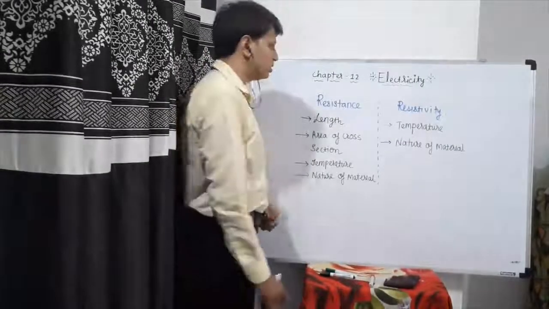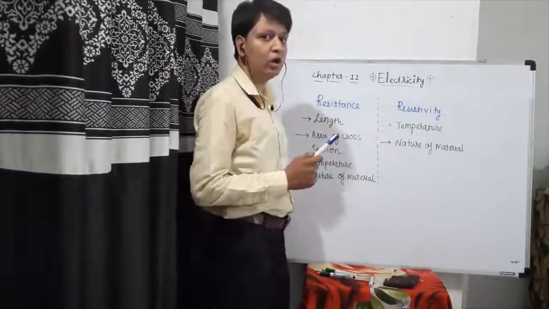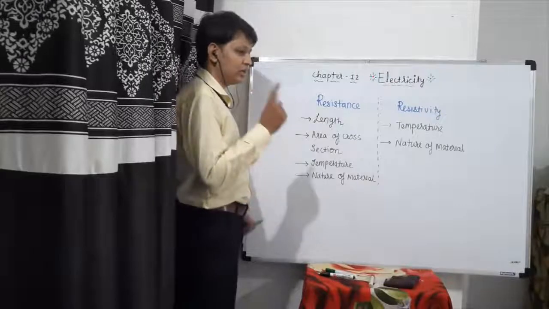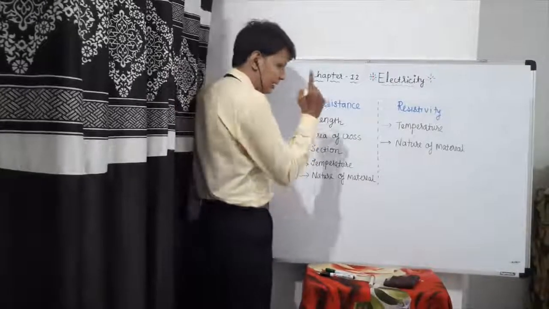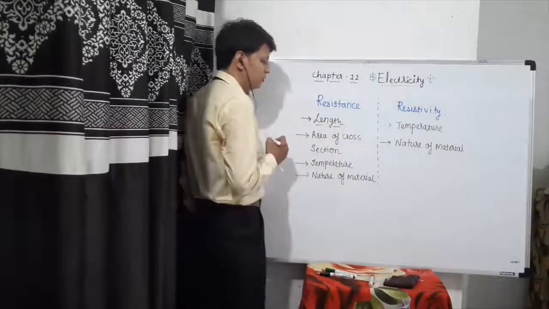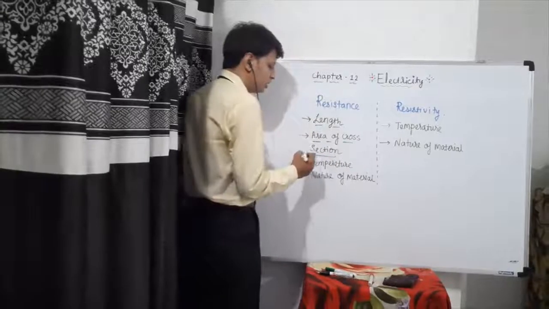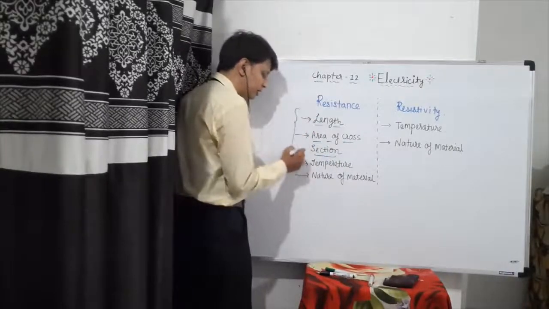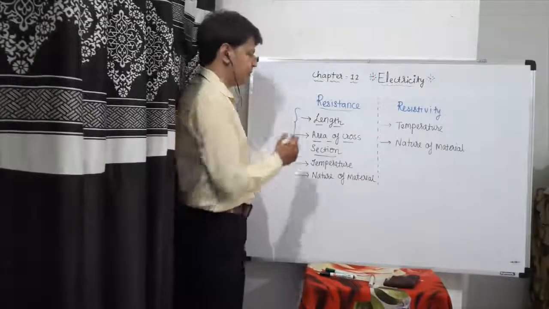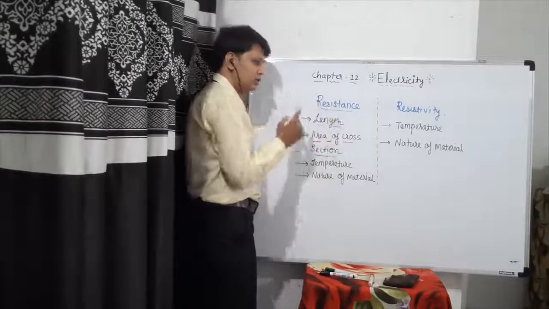Let us find out the factors on which resistance and resistivity of any material depend. If there is a resistor or a metallic wire, then length of the wire and area of cross section are two factors on which resistance depends. That means if you change the length or the area, resistance will change.